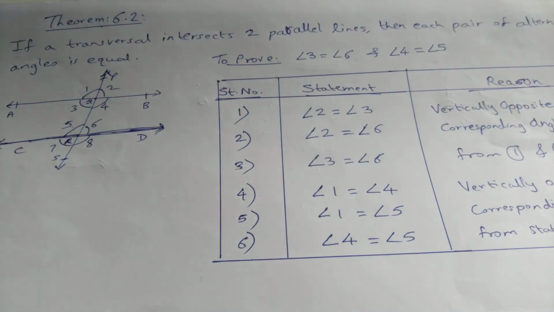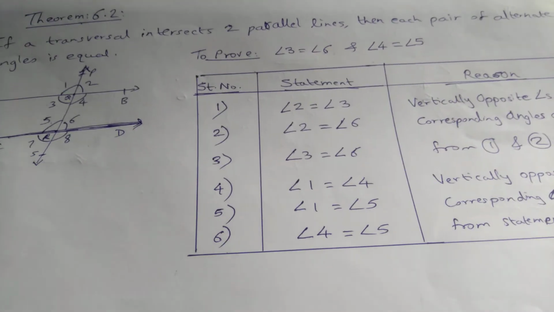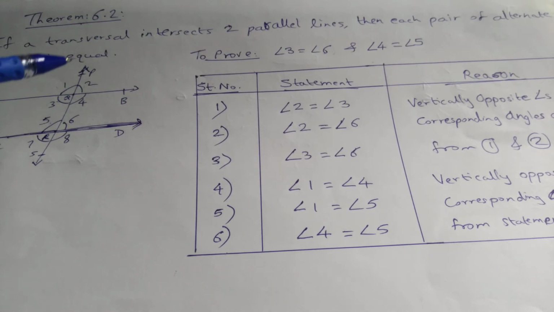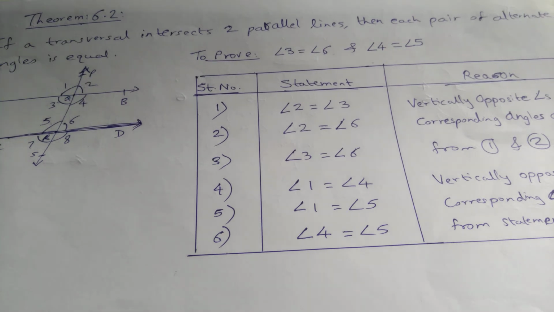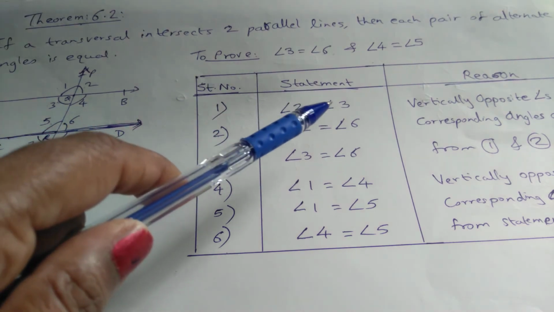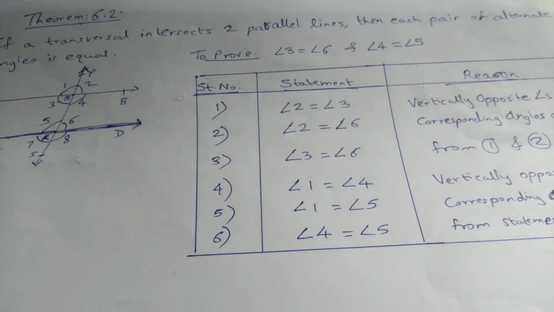Now, if you look at the figure, angle 2 is equal to angle 3. Why? These are vertically opposite angles, because of these two intersecting lines. So our first statement is angle 2 is equal to angle 3, and the reason is vertically opposite angles.